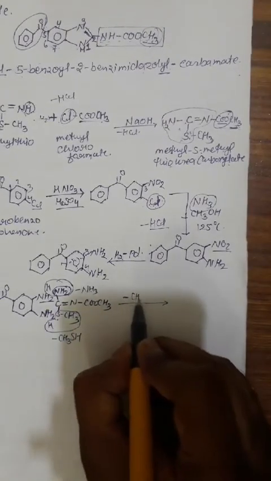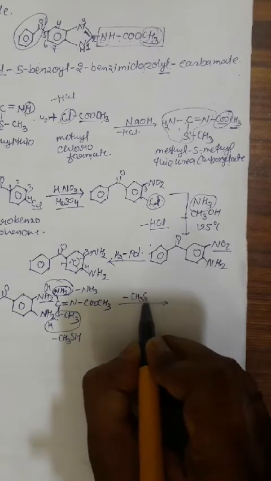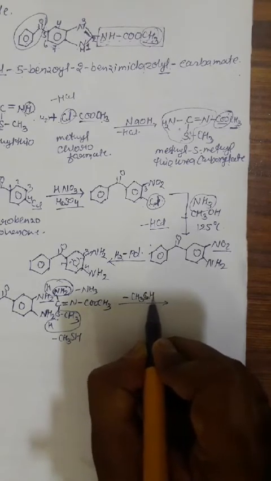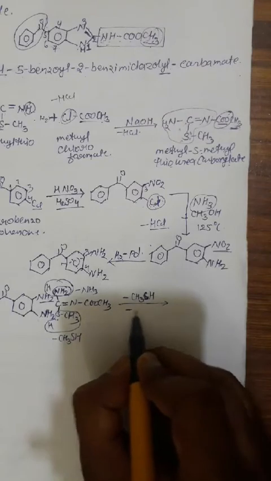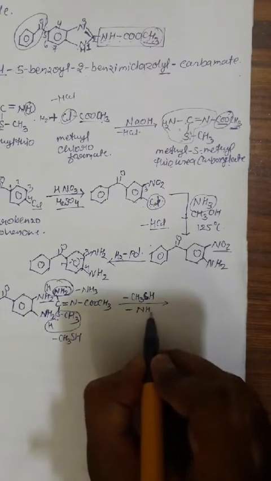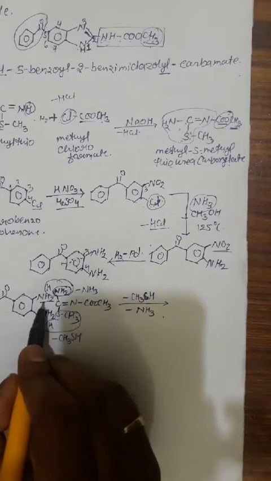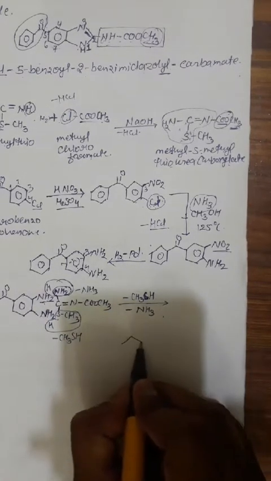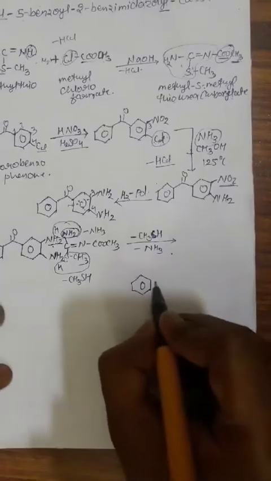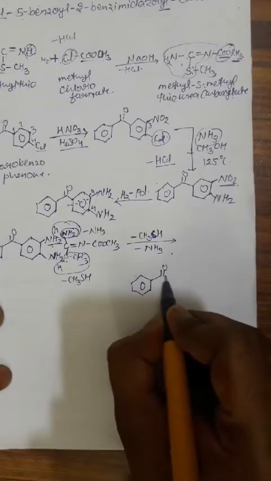One is the thiomethyl group, or mercaptomethyl we can also call it, and another is the ammonia, and in this way this amine and this other H from this amine. So thus we get the structure of mebendazole this way.